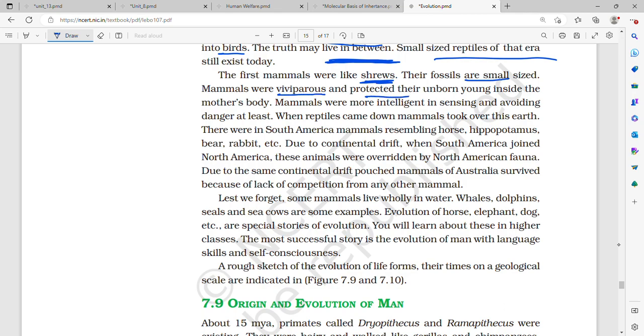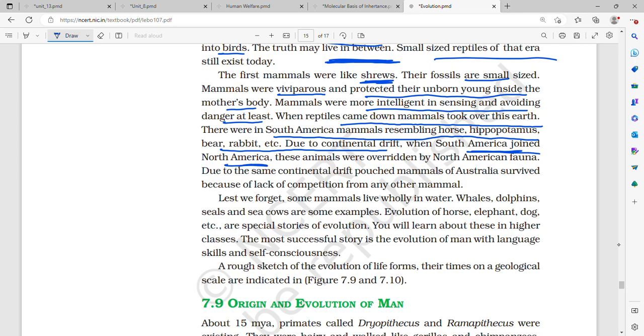Mammals were viviparous, protected their unborn young inside their mother's body. Mammals were more intelligent in sensing and avoiding danger at least. When reptiles came down, mammals took over this earth. There were South America mammals resembling horse, hippopotamus, bear, rabbit, etc. Due to continental drift, when South America joined North America, these mammals were overridden by North American fauna.